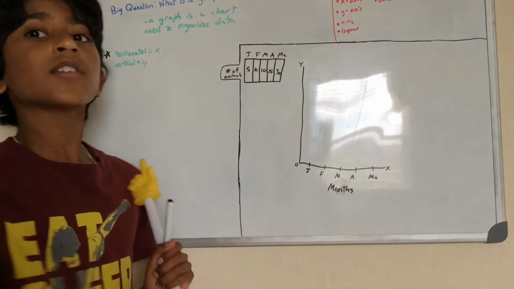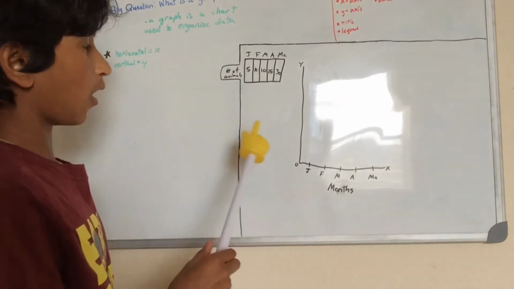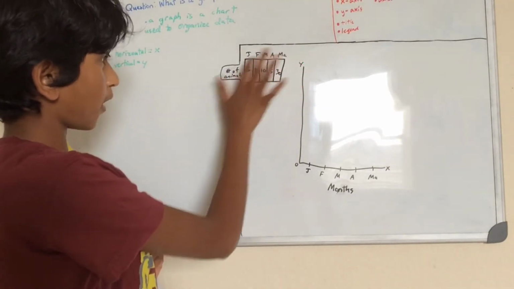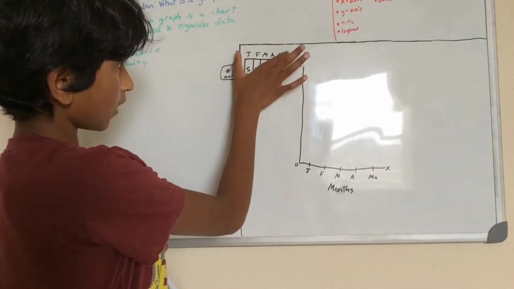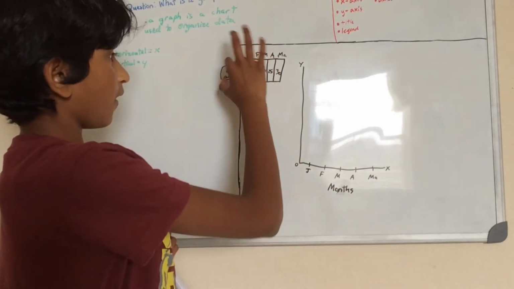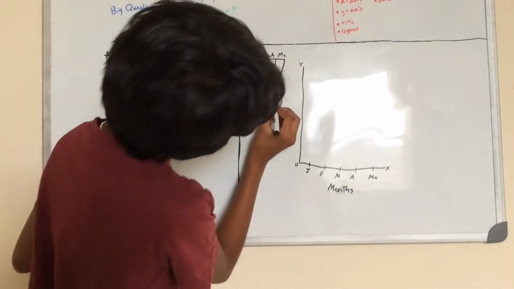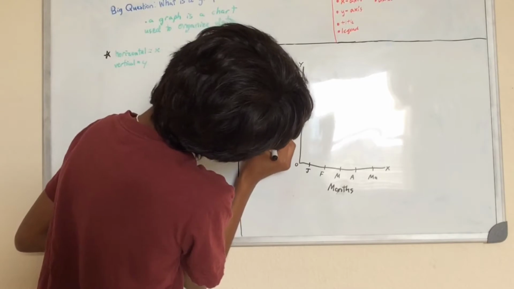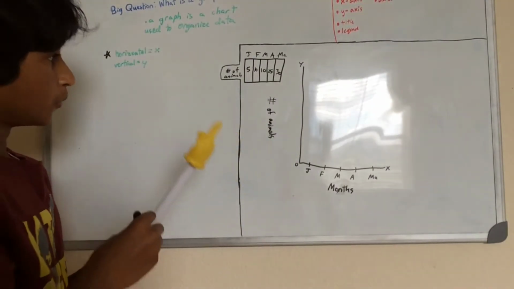So a data table is very, very easy to convert into a graph. Well, at least in my opinion. And I'll show you how. The horizontal line, either the top or the bottom, is labeled with the months. And then we just move the months to the horizontal line. So it's that easy. And the vertical line is the number of animals. So our label for the vertical line would be number of animals.